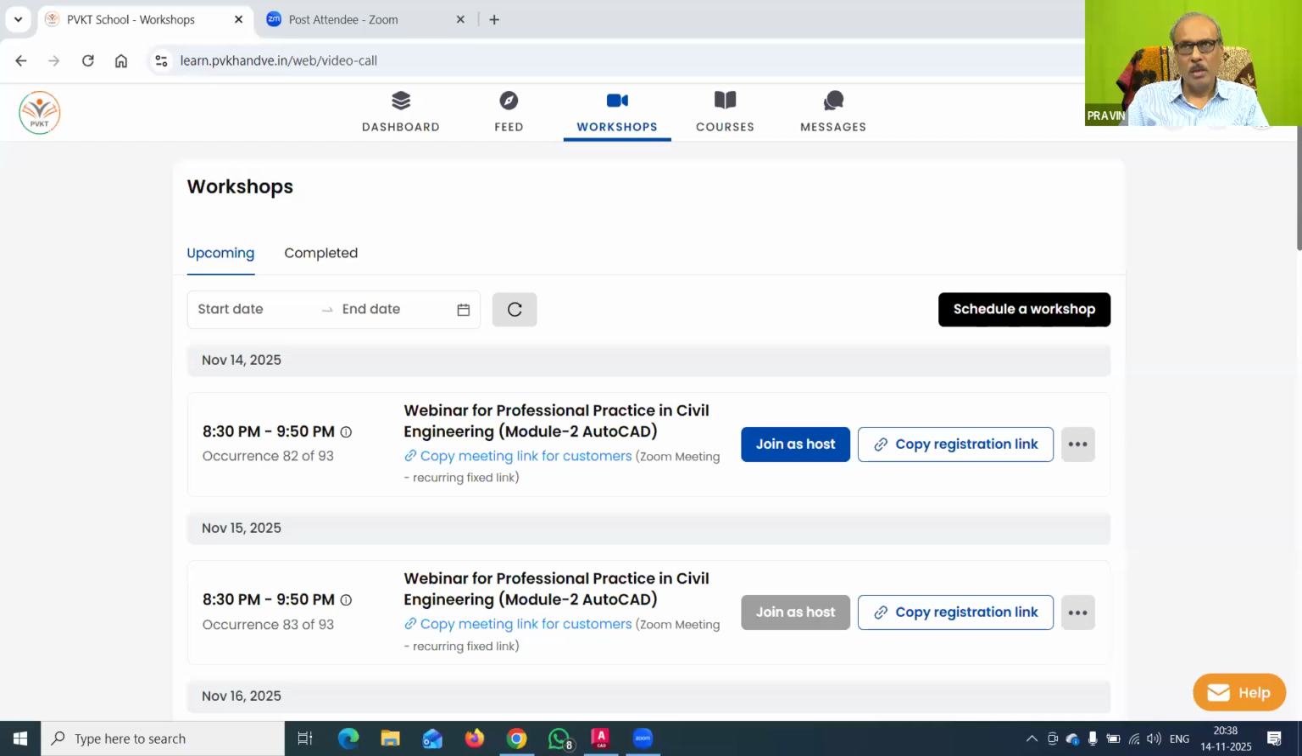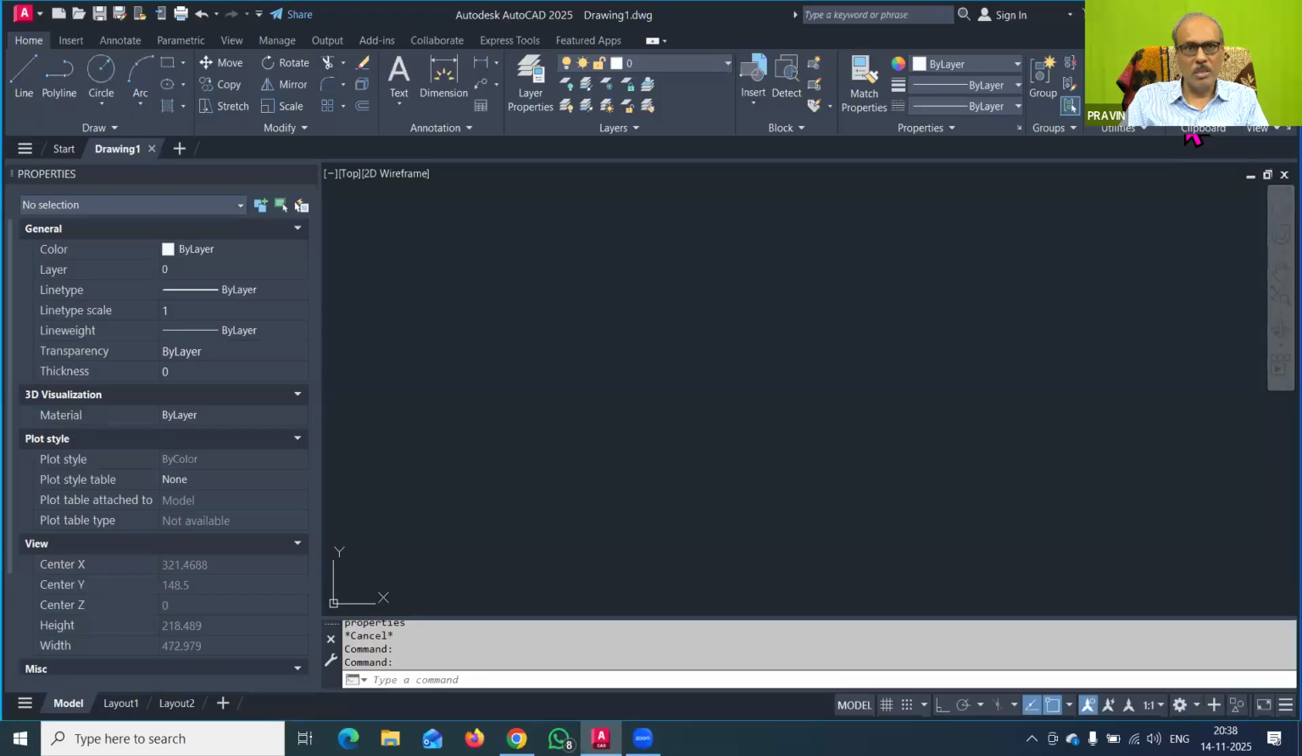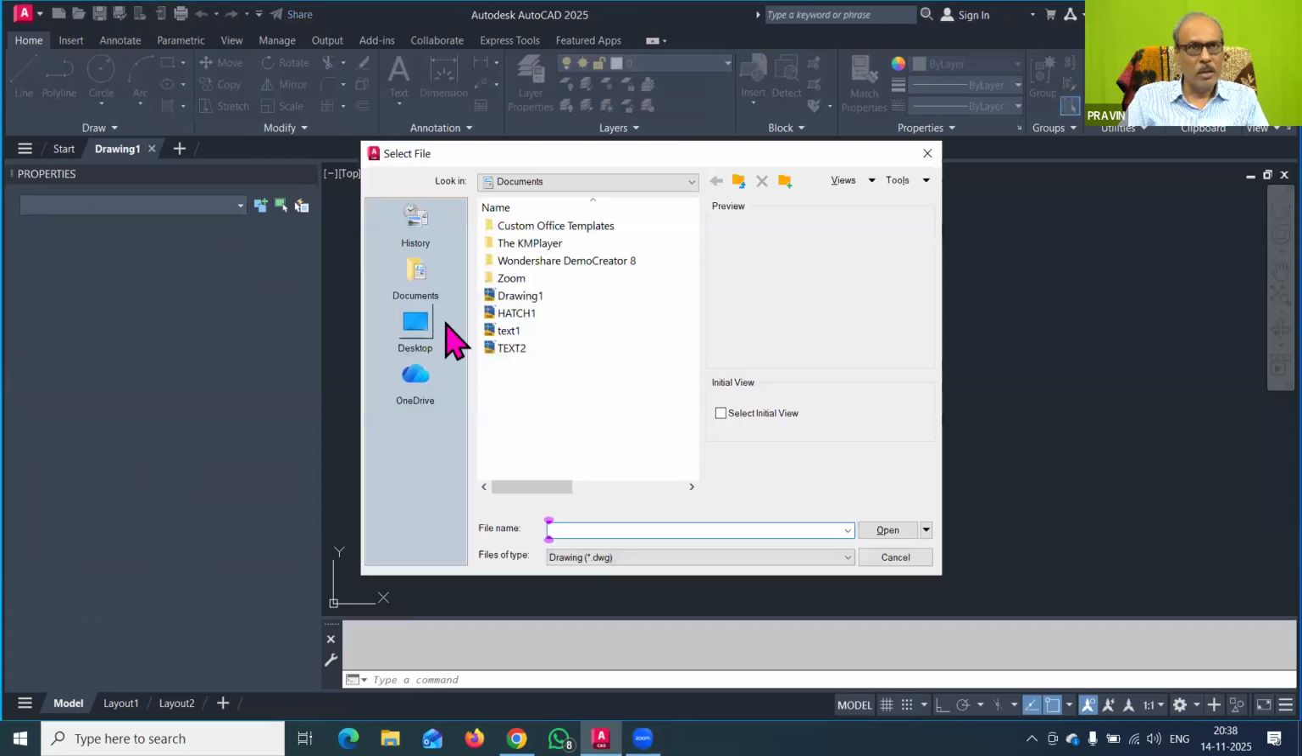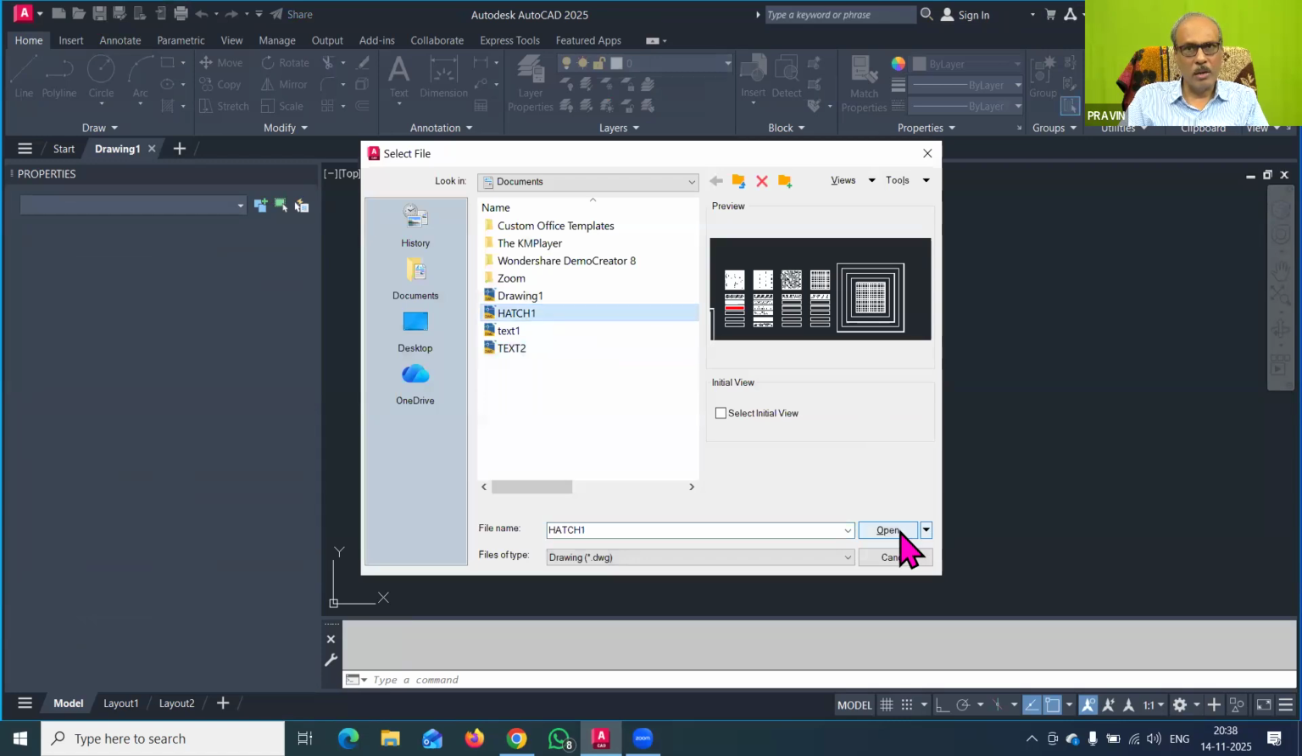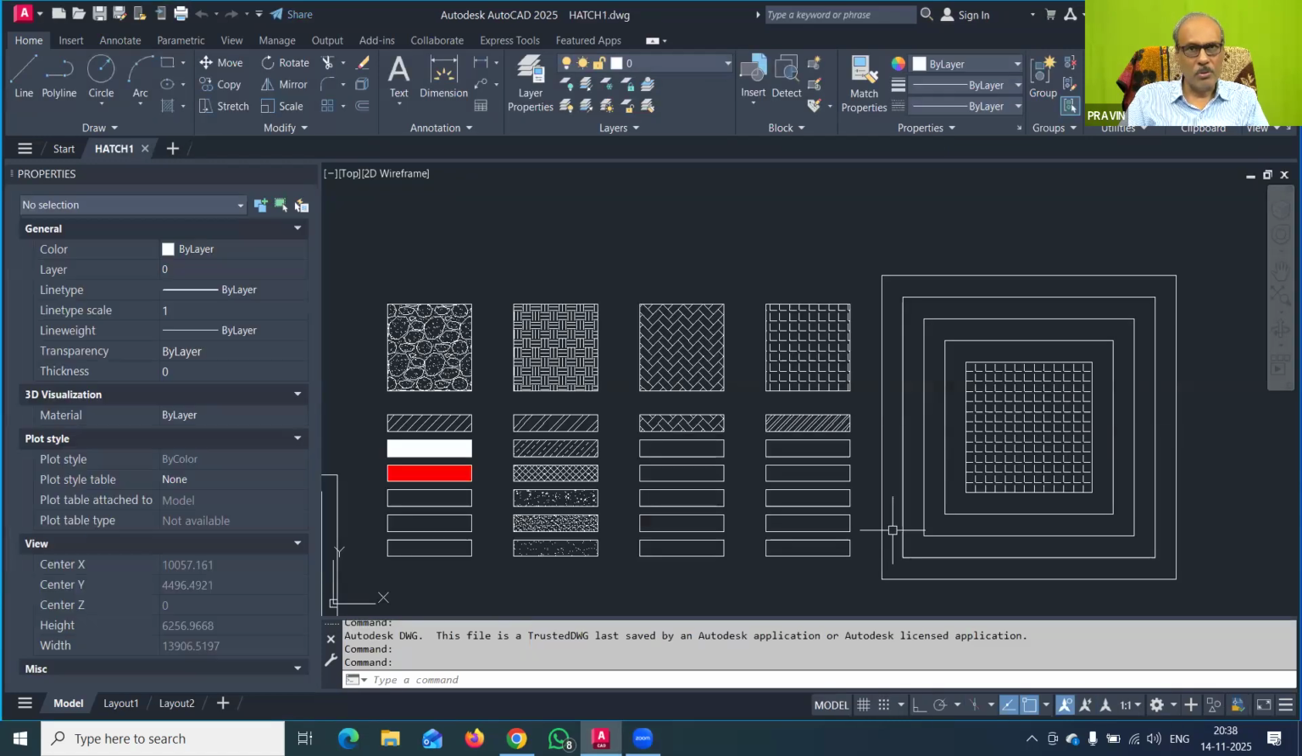My screen is visible. I have shared my AutoCAD screen, and we will proceed with yesterday's learning. The important command that we learned yesterday is the hatch command. That is one of the important requirements. I will try to open yesterday's drawing. I go to open a drawing, and select the hatch drawing. I have opened it, and you can see that we can carry out this type of different hatching.